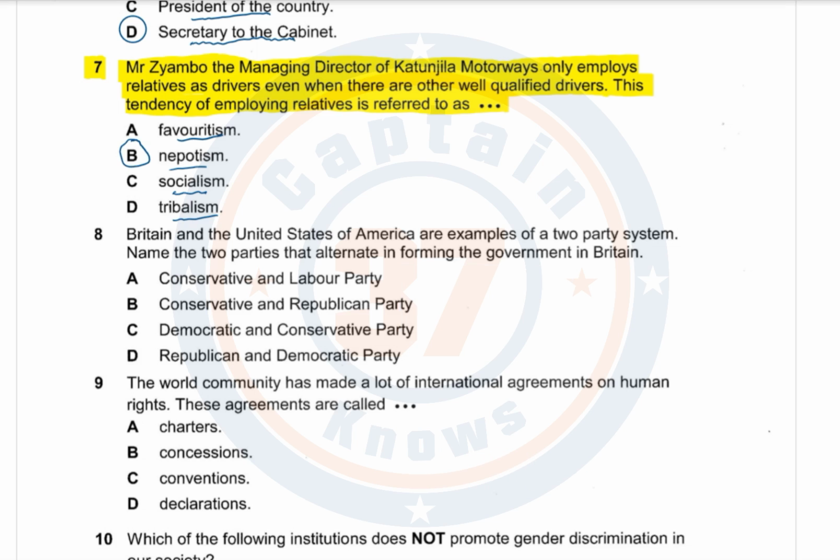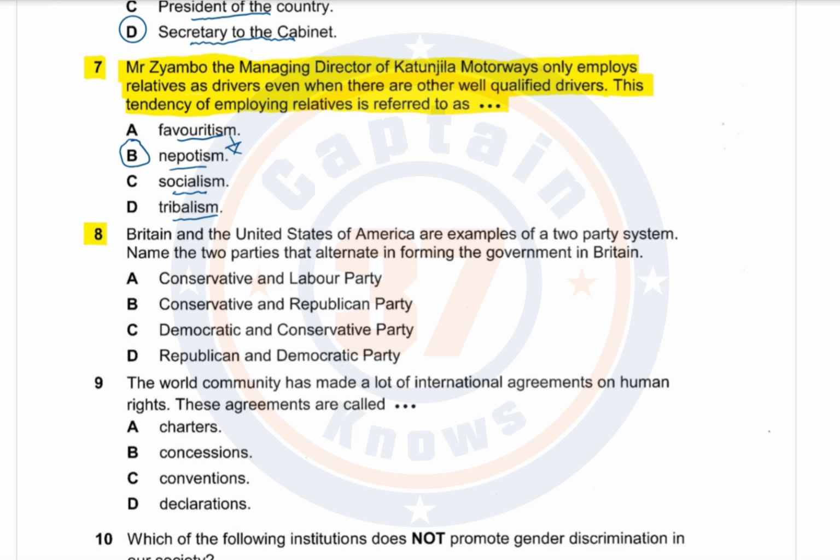Nepotism is when someone only considers people that are his or her relatives. Tribalism is when that particular person considers people that are of his tribe. Favoritism is when that particular person has a specific and unfair preference. For example, that person may say, I will only be sharing food with girls, or I will only be sharing food with boys. That favoritism is not good. Then there is socialism, where everyone who has property must share it equally with someone else. So the answer is B, nepotism.